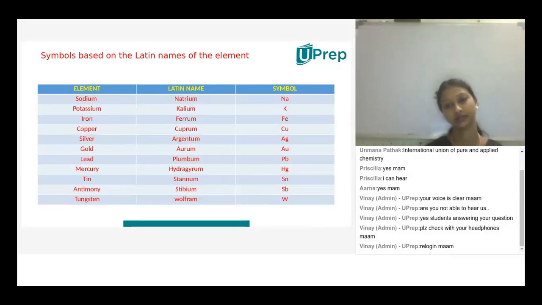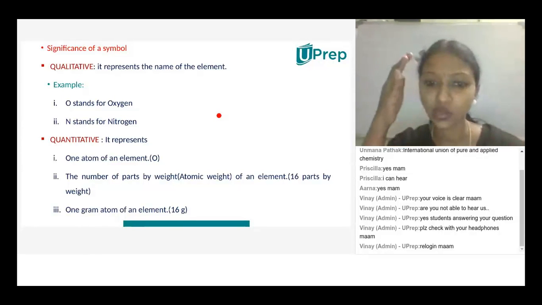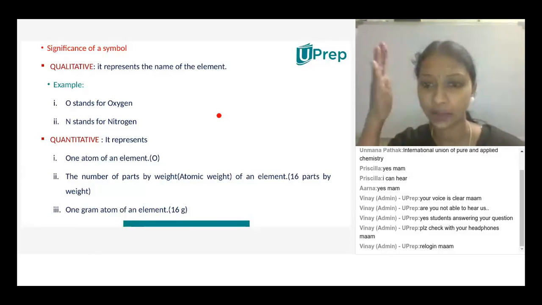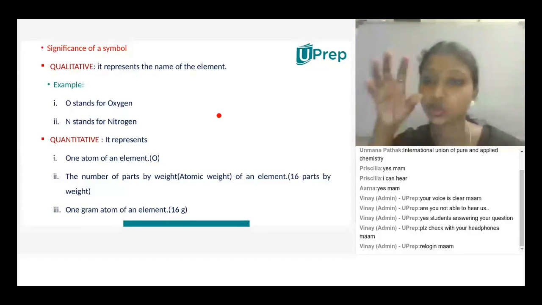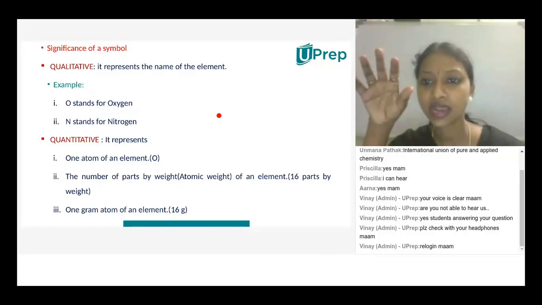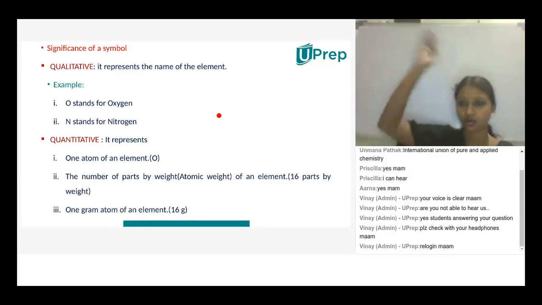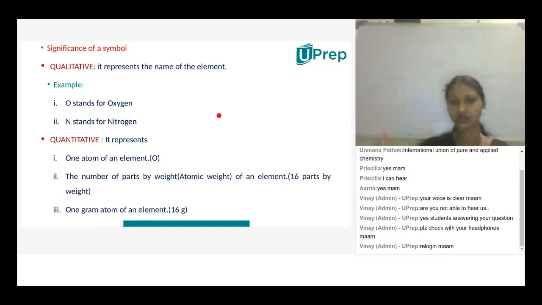These are the symbols. So what is the main concept behind giving the symbols? To make it easy to know the qualitative and quantitative significance of the element. First, what is the qualitative thing we know by seeing the symbol of the element? For example, if I want to write carbon dioxide, I won't write it out completely on the board or in the book. Definitely I will go with the symbols.